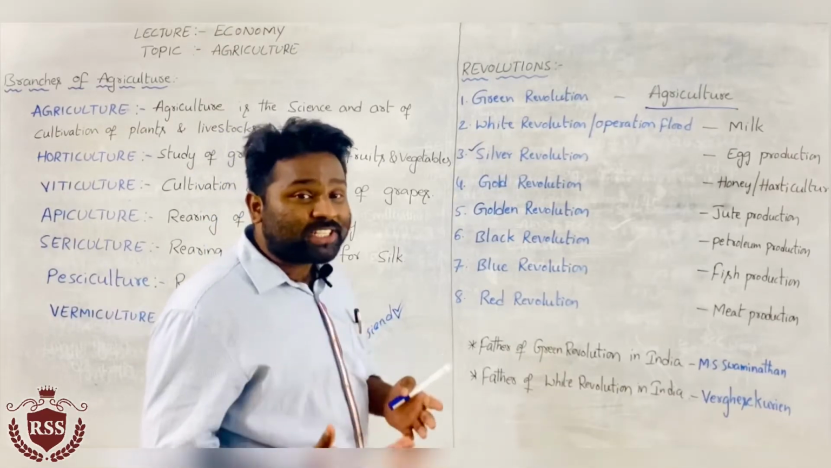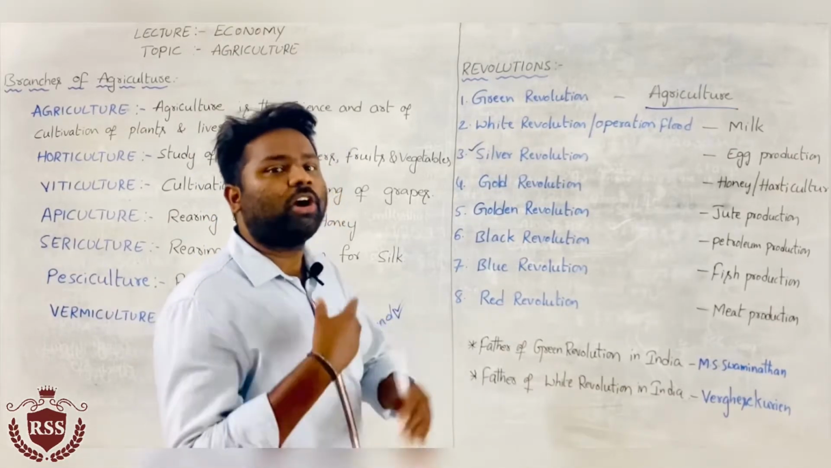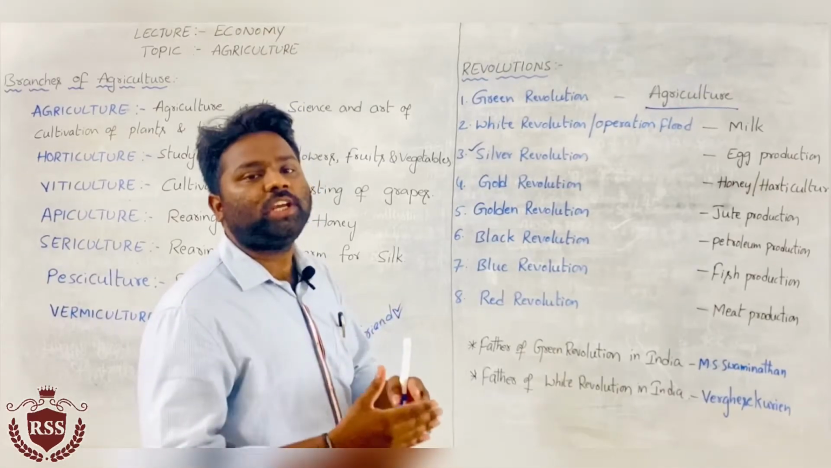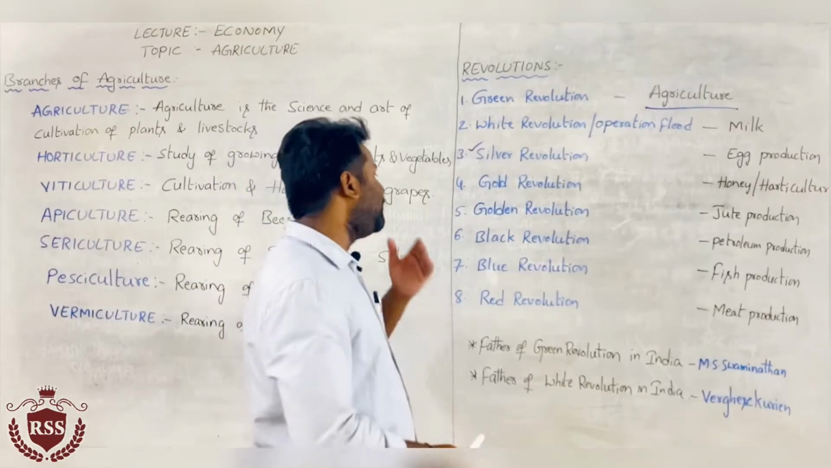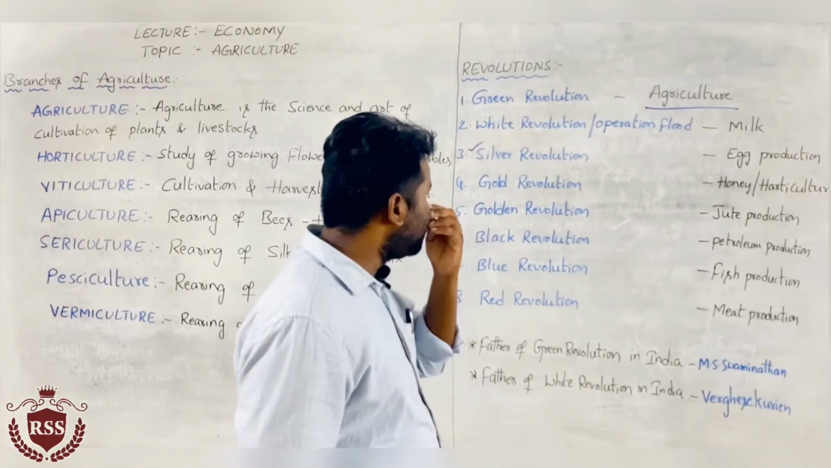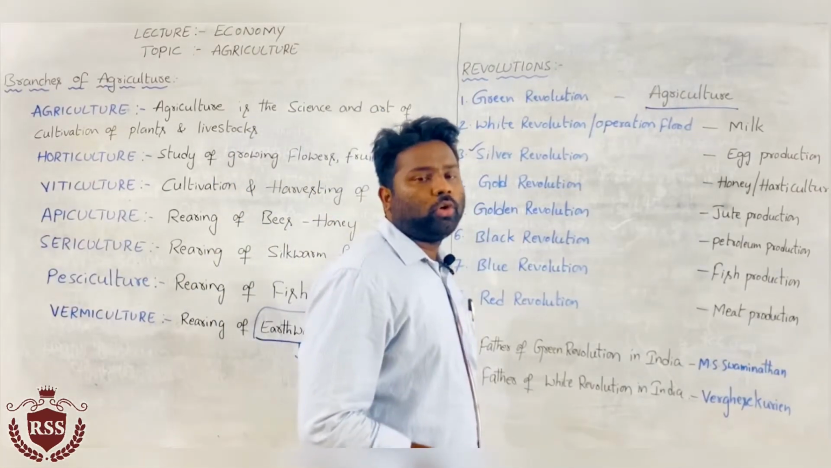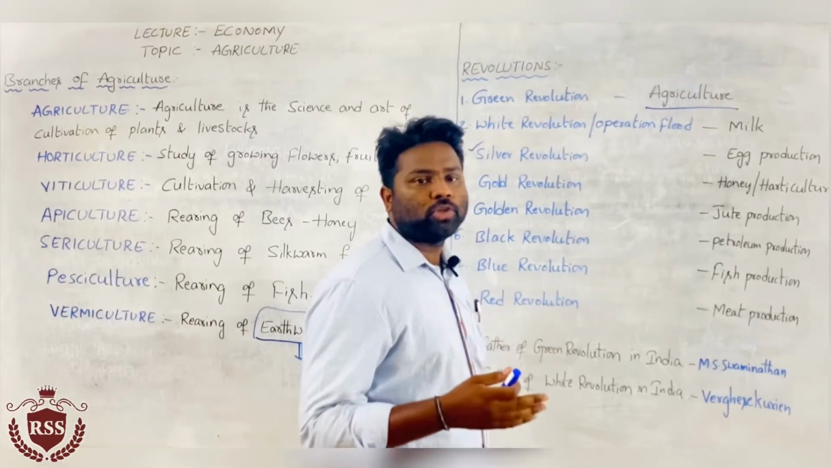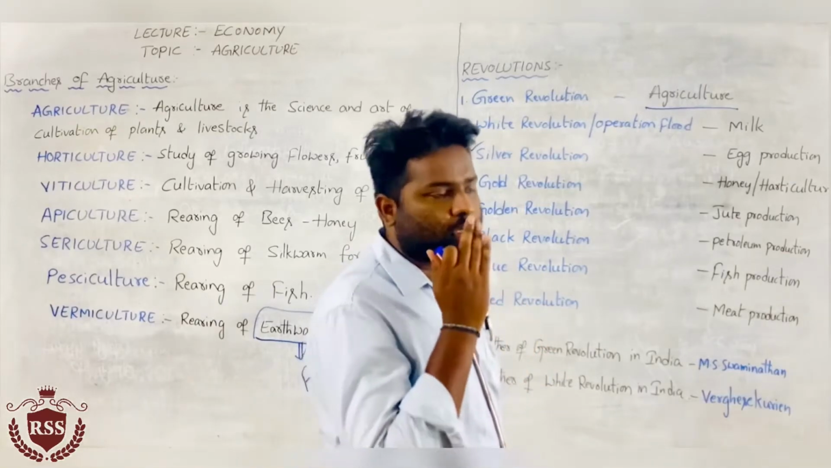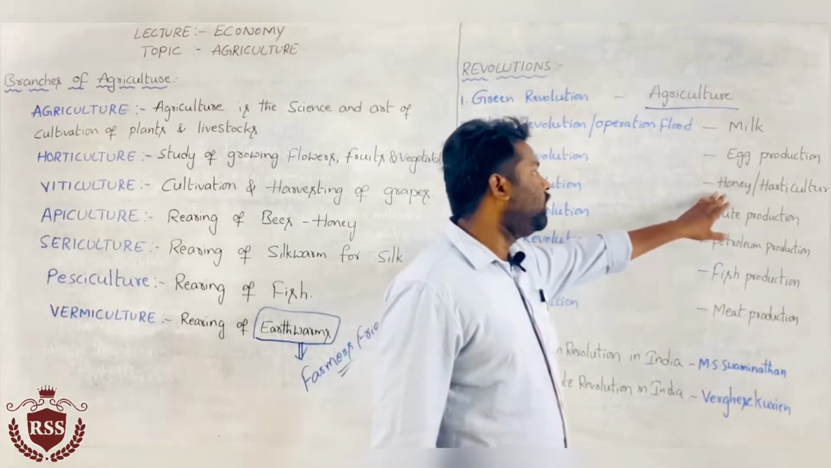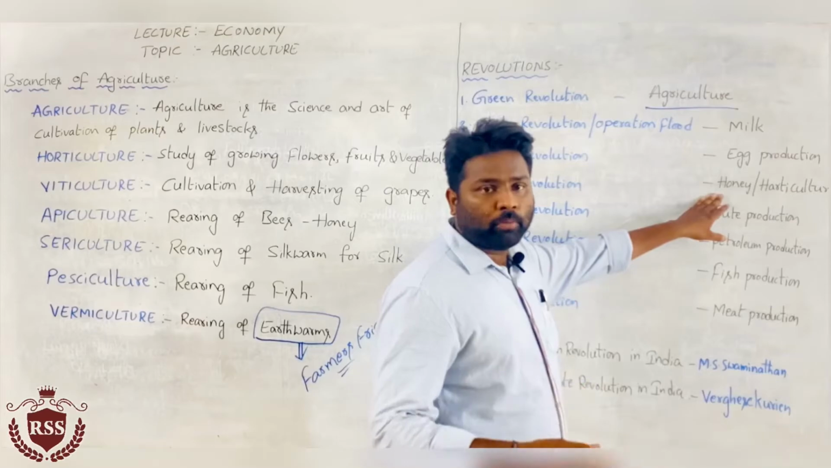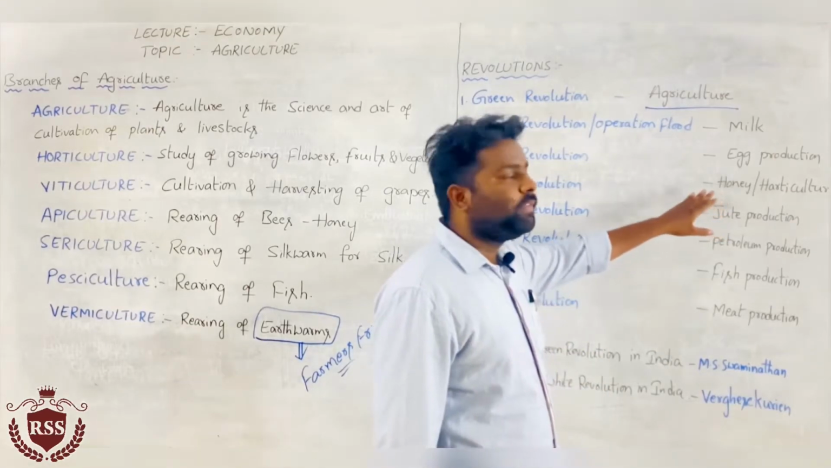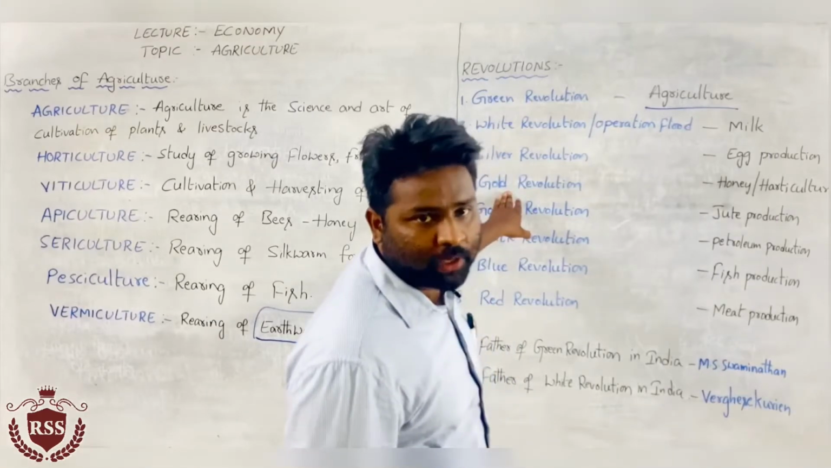For what purpose change? For the well-being and welfare of the society. Then coming to gold revolution: we know horticulture means growing fruits and vegetables. We also have to increase the production of honey for the sake of livelihood. That is called gold revolution.